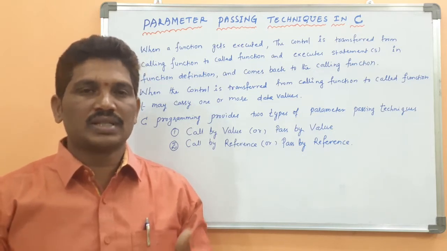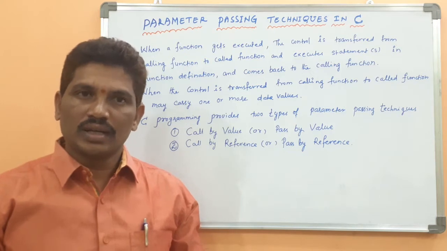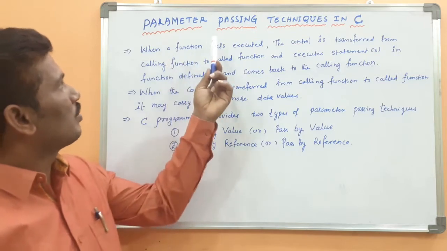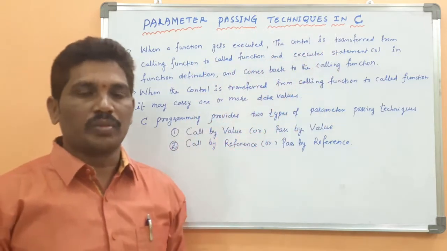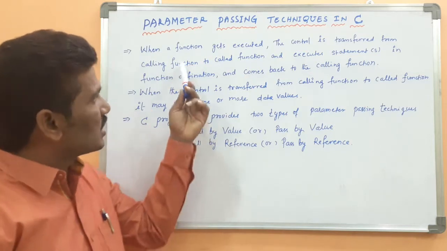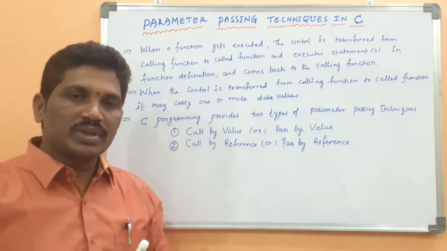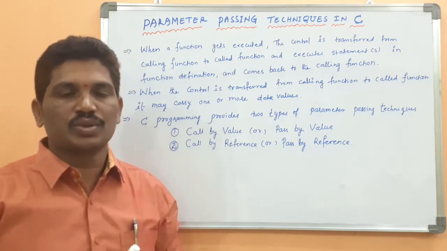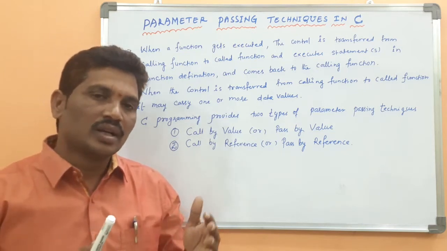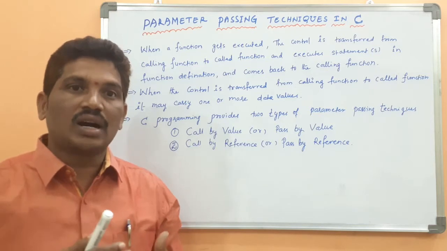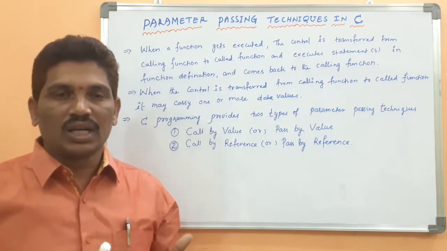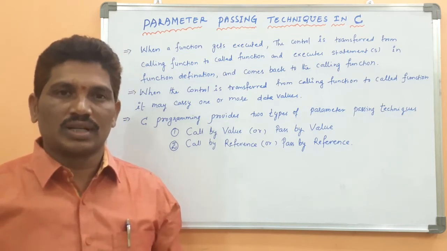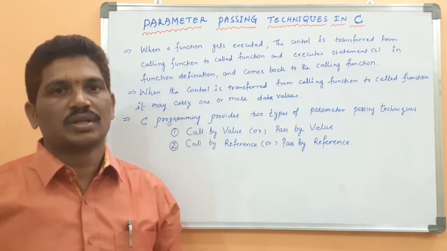I gave an example for each and every type of function in the previous video. Today, I will explain about parameter passing techniques in C programming. Look at those statements. Parameter passing techniques means how many ways to pass the arguments or parameters to a function, which means how the parameters can be passed from the calling function to the called function. Calling function is also called the function call. Function definition is also called the called function. Please don't confuse.